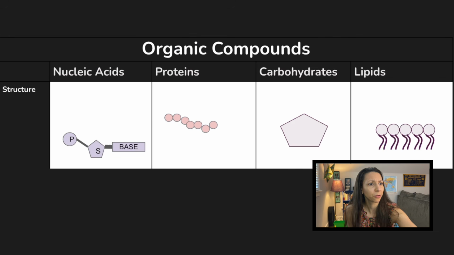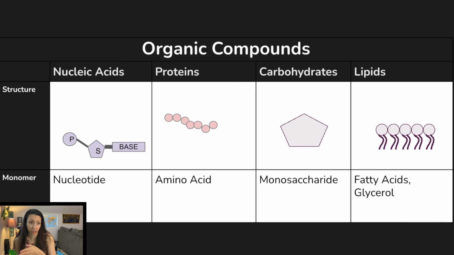All right, moving on to our organic compounds. Now, organic compounds, sometimes called biological macromolecules, are the main essential molecules that are necessary for life. Things like nucleic acids, proteins, carbohydrates, lipids. So let's go through each one of these. Nucleic acids are made of nucleotides. These are things like DNA and RNA.